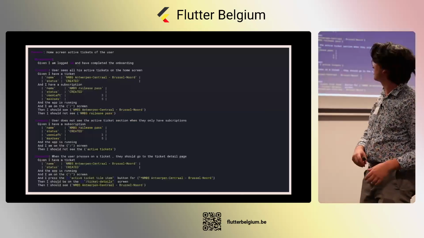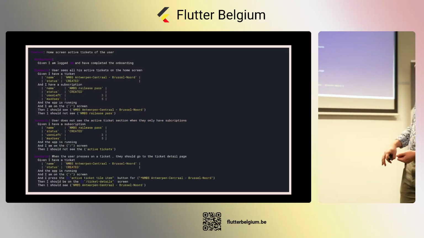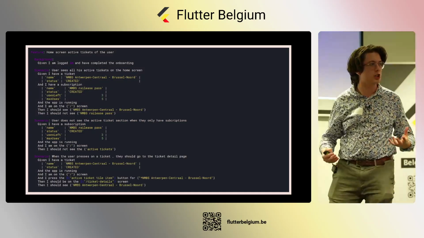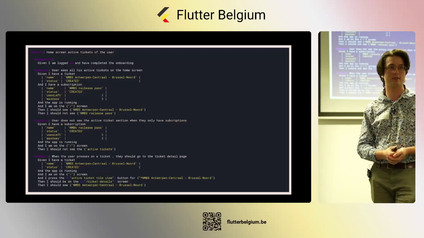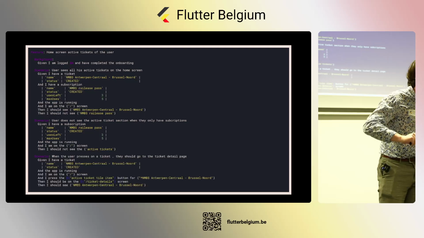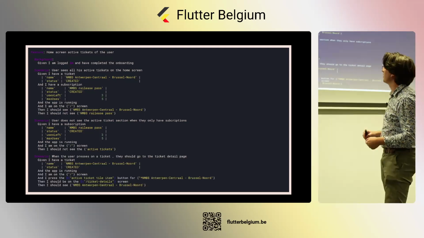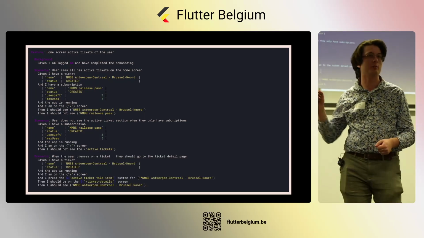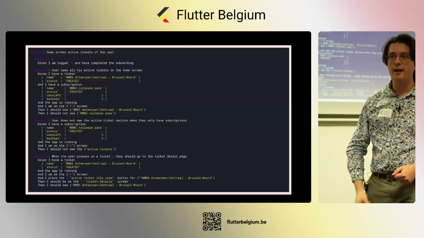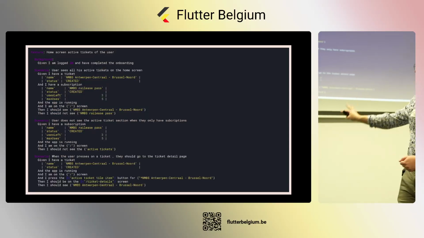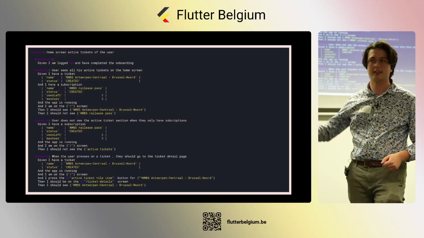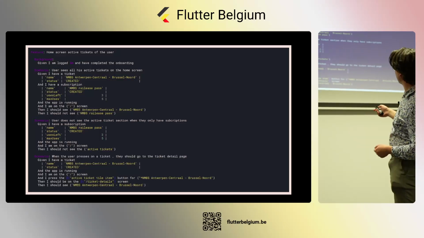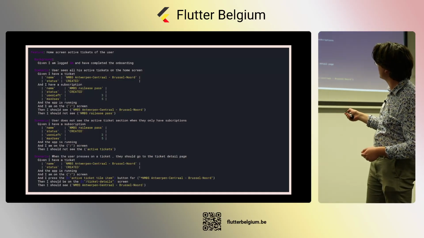We can write out a BDD file like this, where we just describe in human language whatever needs to happen or what needs to be tested inside of our applications. Business should also be able to read these files, and everybody should be able to understand what is going on here. All these sentences you see over here, they all get translated to Dart tests. And you also have some variables in here that can easily be changed.